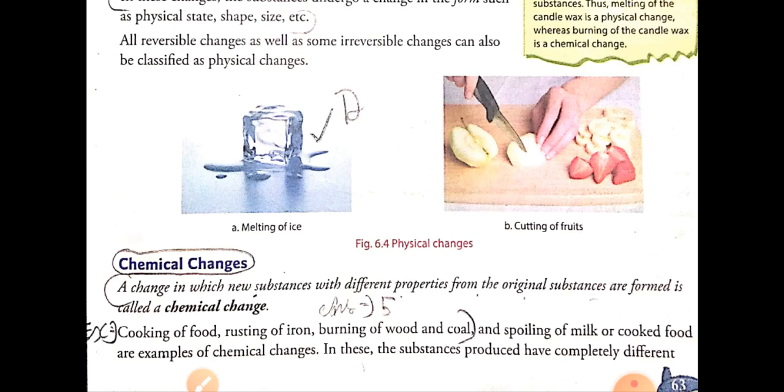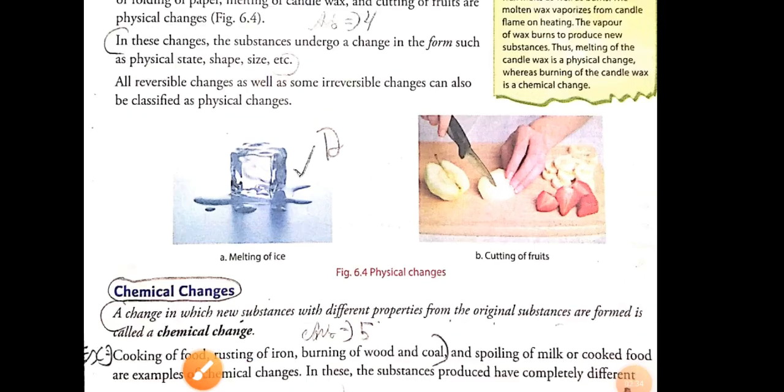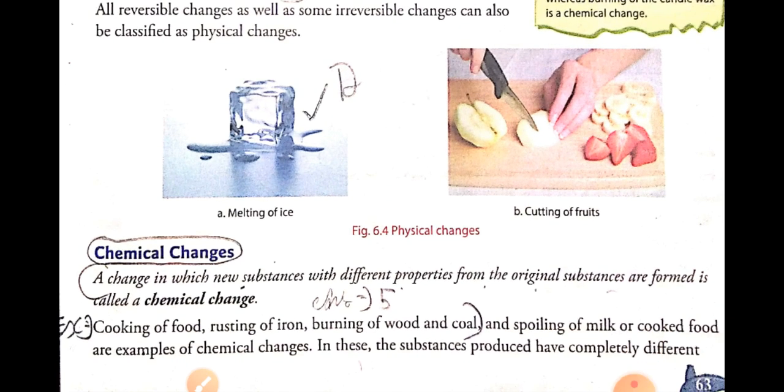Now today we will study a new type of change that is called a chemical change. A change in which new substances are formed. Remember this: a change in which new substances are formed with new properties that are different from the properties of the original substance.